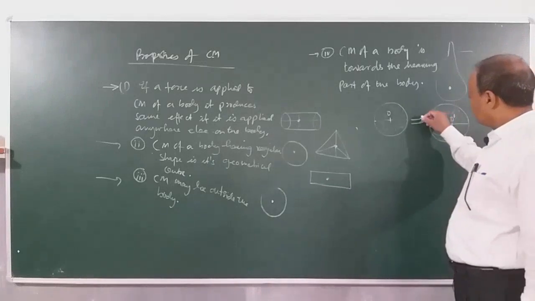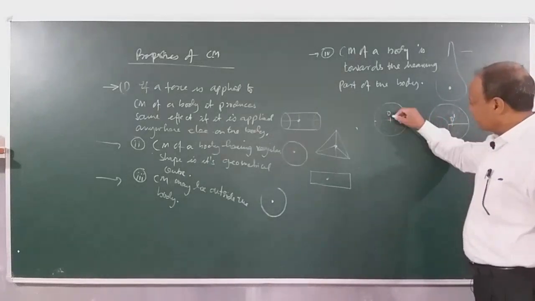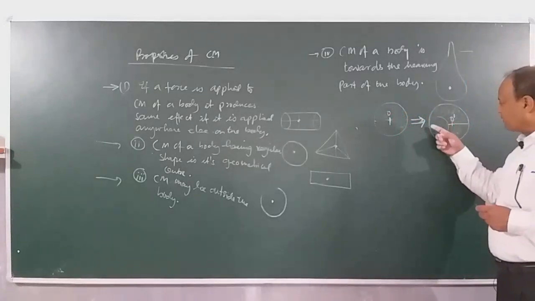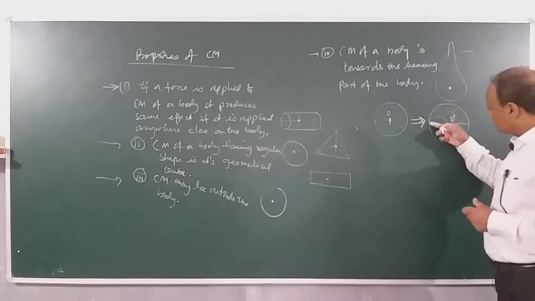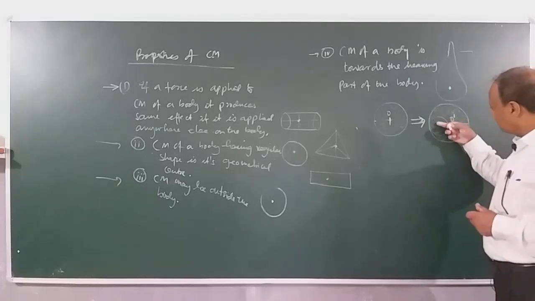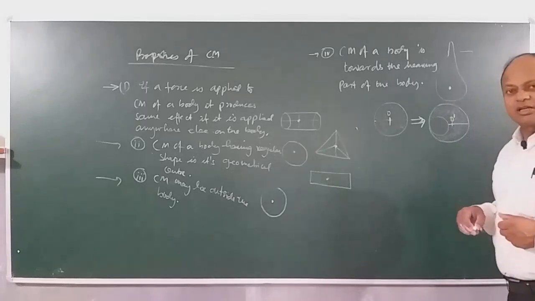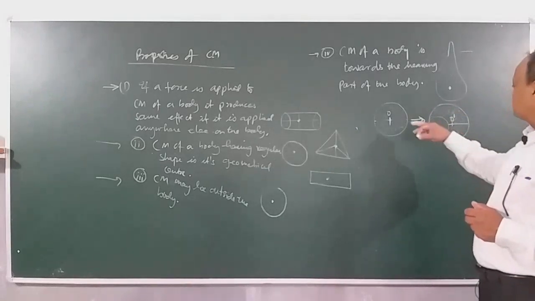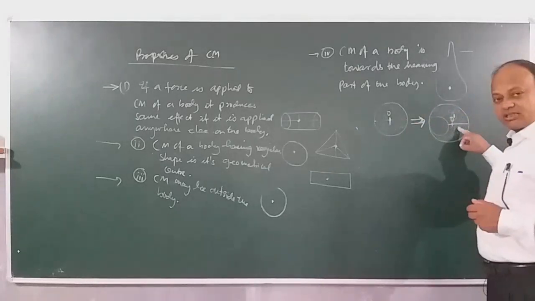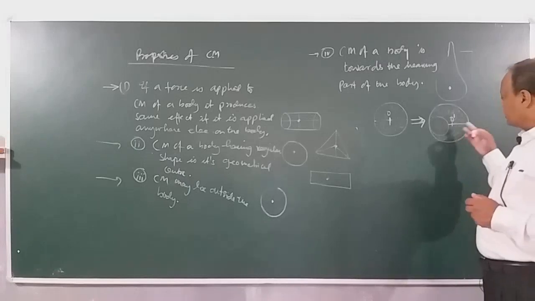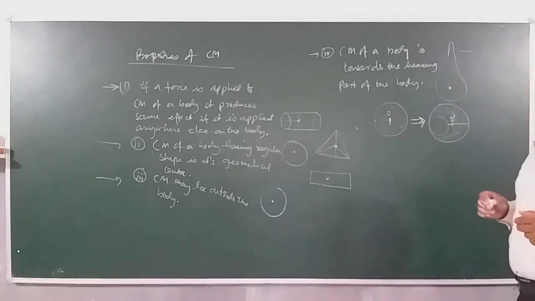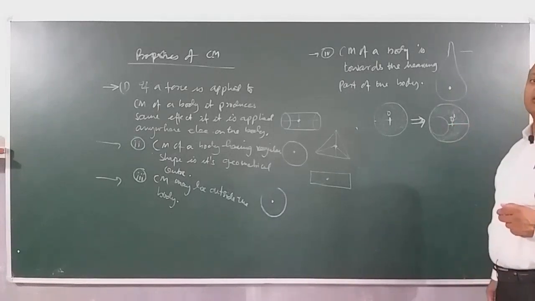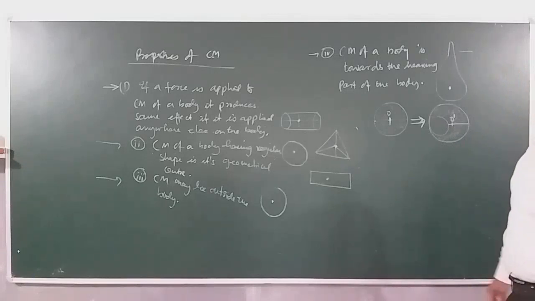Now here children, if I take a disc, then its center of mass is the geometrical center. But suppose from the disc, I cut and remove this part. So this part is not having any mass, it is hollowed out. So what will happen to the center of mass? The center of mass will now shift where? To the right, to the heavier part. Initially it was at O, now it will be at O dash. Right? We can actually calculate where the center of mass will be. So the center of mass will be located where? On the right hand side, because the right hand side is what? Heavier. Okay children? So go through these concepts in detail. Okay?